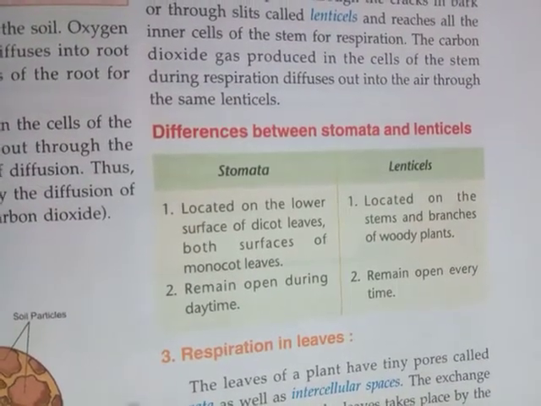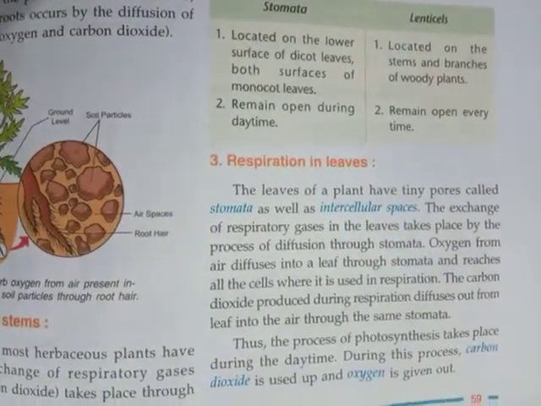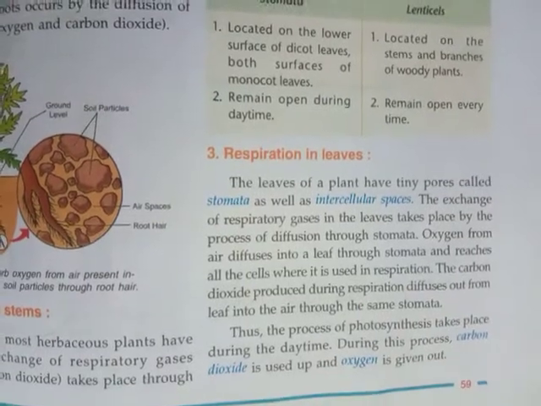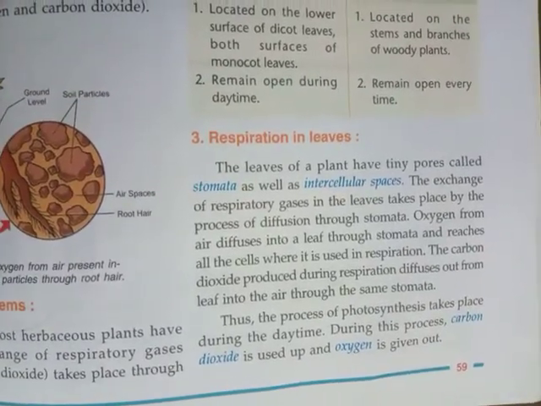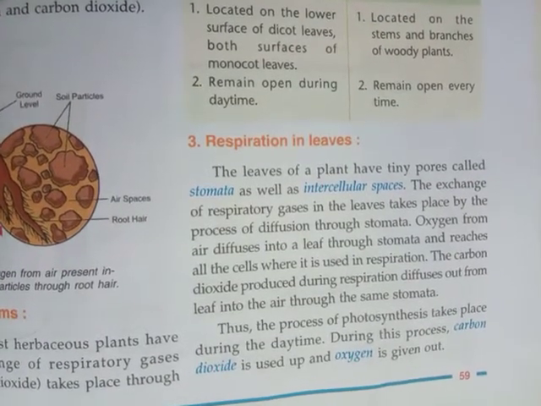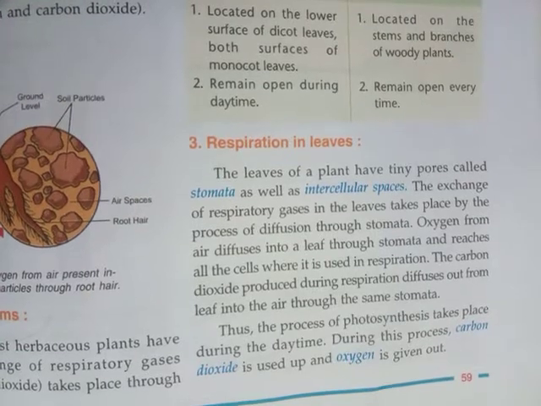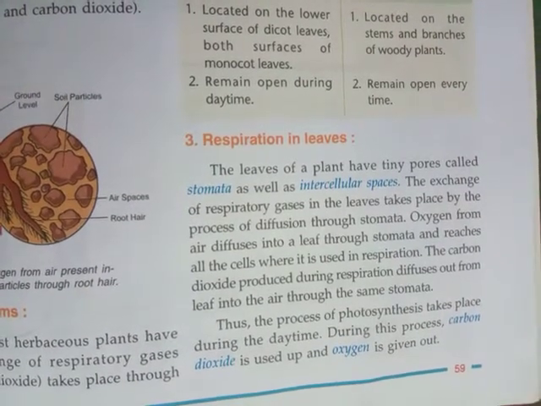Now come to the third point, that is respiration in leaves. The leaves of a plant have tiny pores called stomata. You already know what stomata are. Stomata are also called intercellular spaces. And the exchange of respiratory gases in the leaves takes place through these stomata.